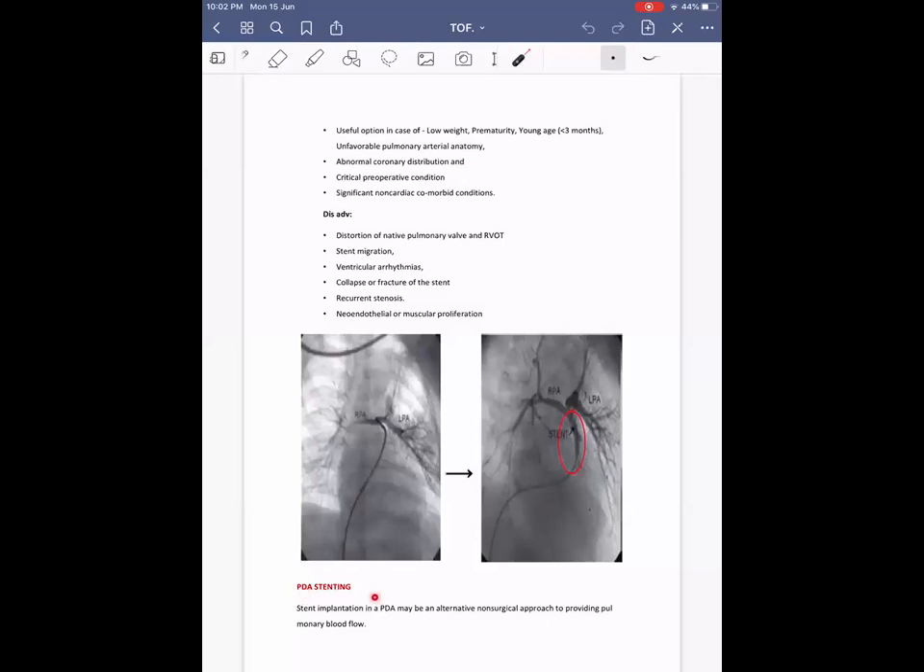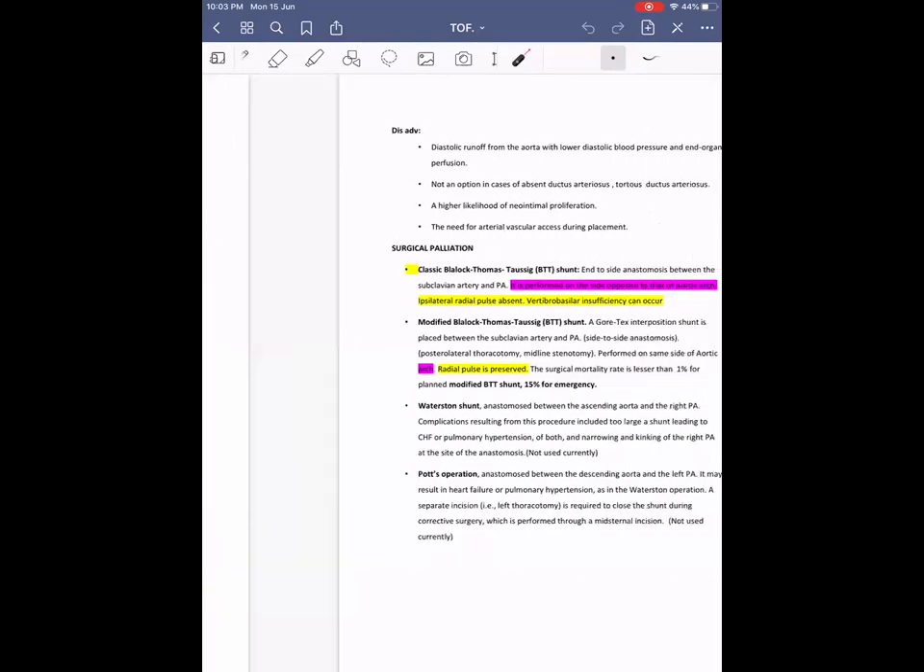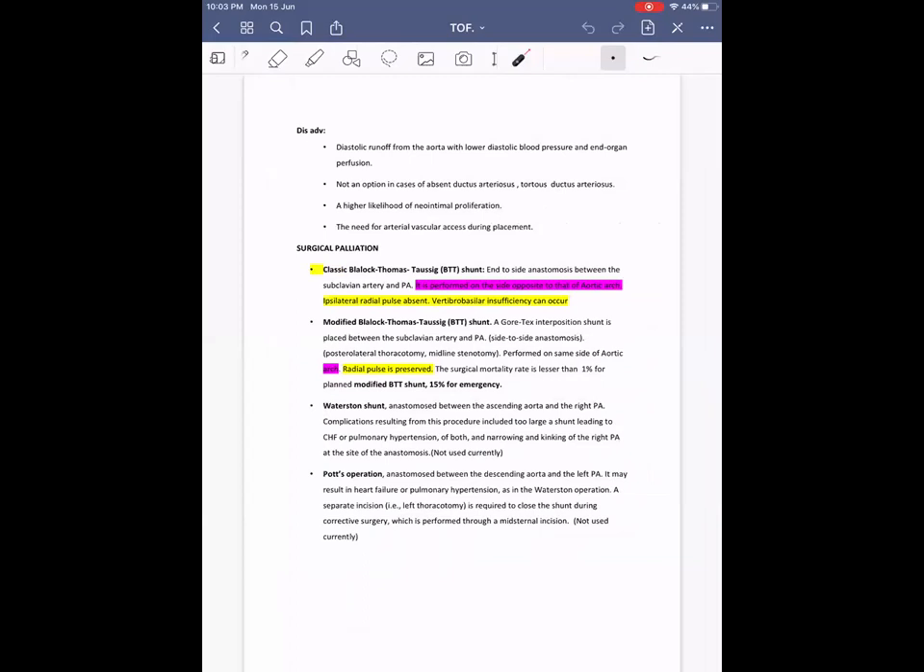Then coming on to PDA stenting. Stent implantation in the PDA may be an alternative non-surgical approach for providing pulmonary blood flow. So in patients who have a PDA, we can use this PDA stenting. The disadvantage is diastolic runoff of aortic blood into the low pressure pulmonary circulation, and this in turn can predispose to end organ hypoperfusion and increases the risk of